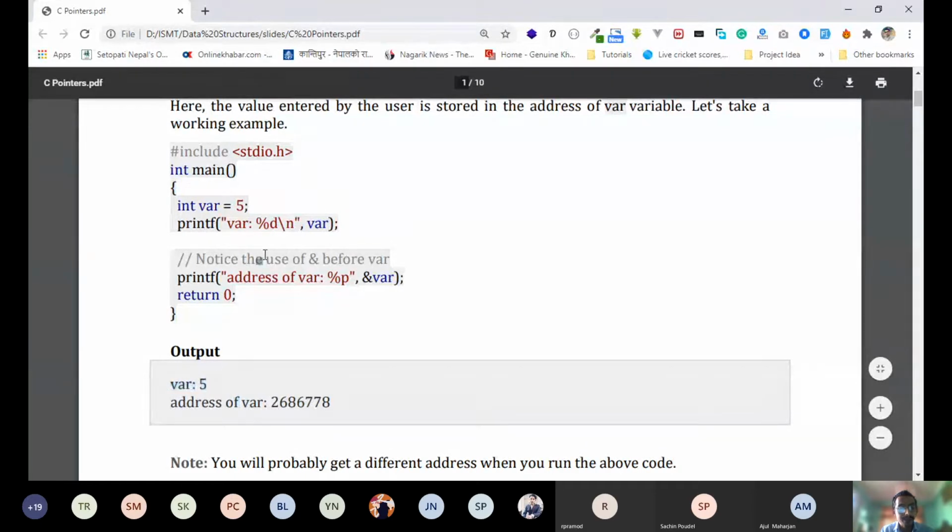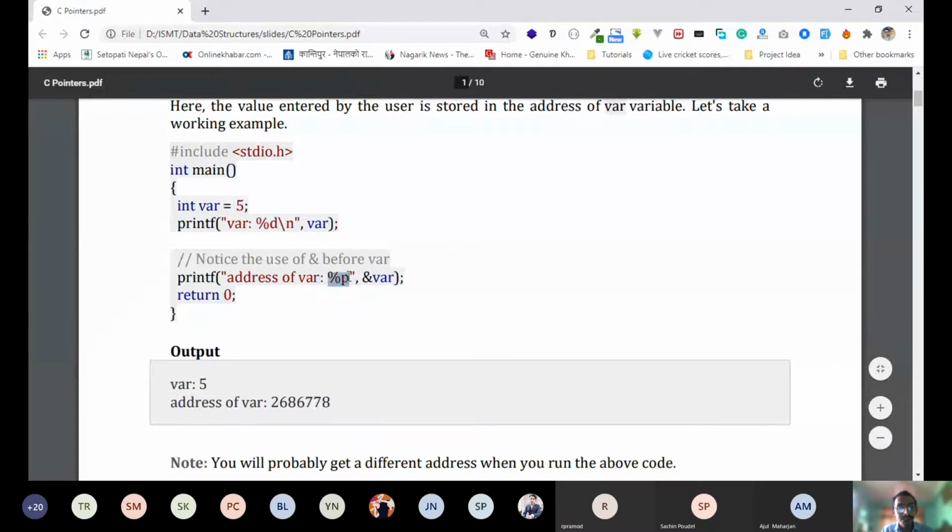And again in the next line, you have printed the address of var, where it has been stored. You want to know where this value has been stored. And you used percentage p for the address. This is just for the address, not for the integer. Percentage d is for the integers, and percentage p is for the addresses.